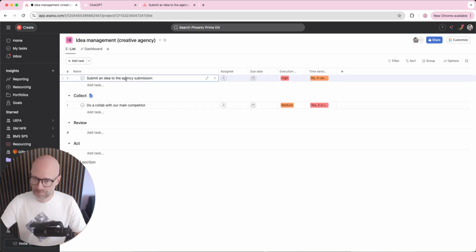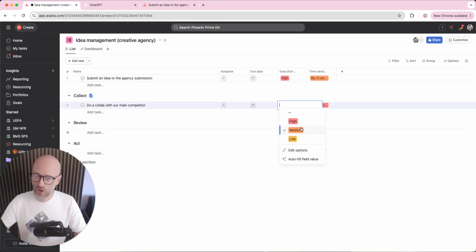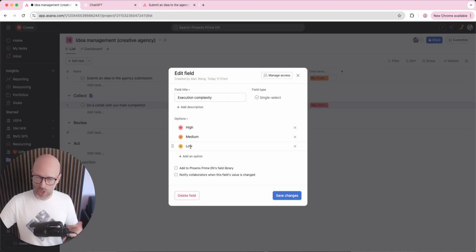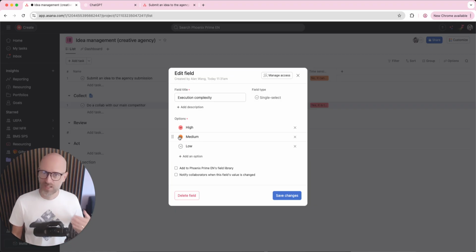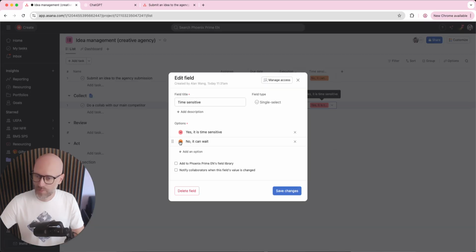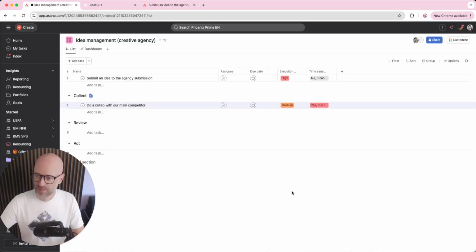So it's much better. You can also see that colors were chosen randomly, and this is something that I hate about Asana. I really don't like that because I think, for example, the low option attracts your attention way too much with a yellow. So to me, it should be almost invisible. Also medium, sometimes medium should not even exist, like not giving a priority, not giving a value should be like the medium option. But in that case, whatever, we can keep it that way. And also the time sensitive, it's the same thing. You might be tempted to actually remove this.